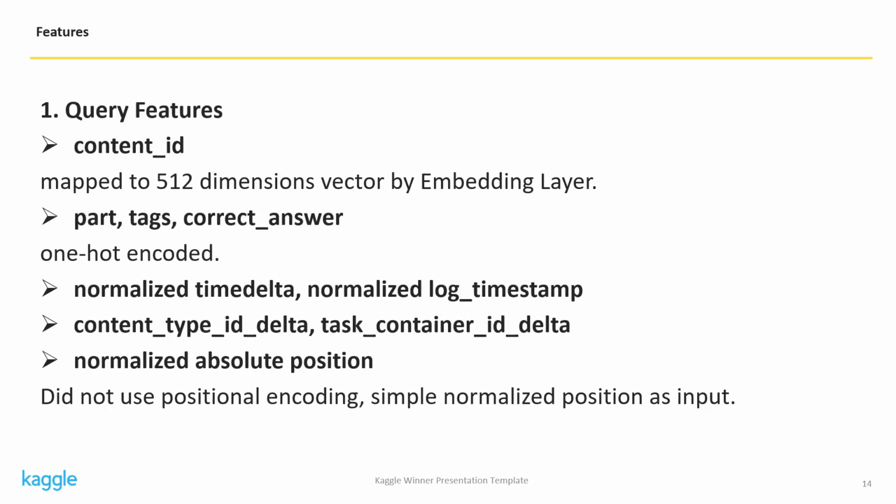Okay, I'll explain about the query features. Query features are made by concatenating these features. For example, content ID is mapped to 512 dimensions vector by using embedding layer. And parts, tags, correct answer is simply one hot encoded. The important thing is I used normalized absolute position and did not use positional encoding, as it's sufficient.